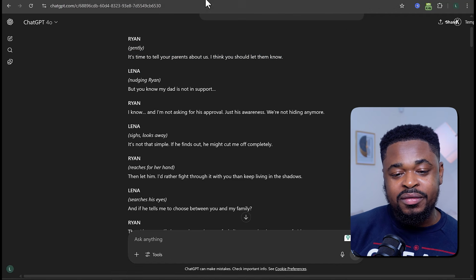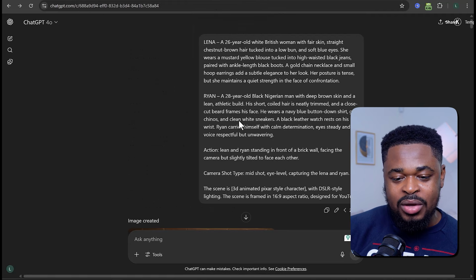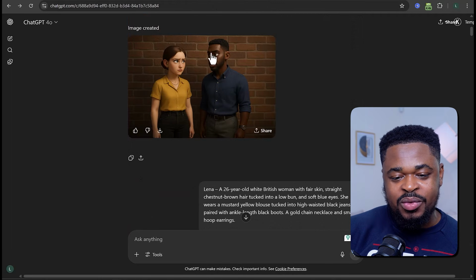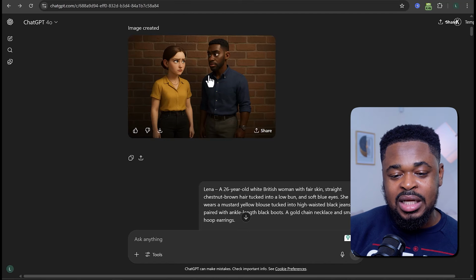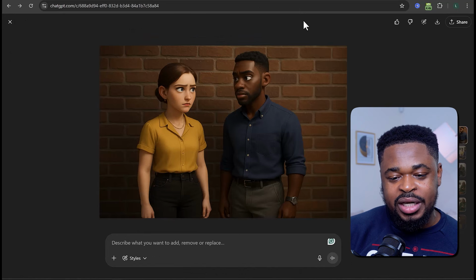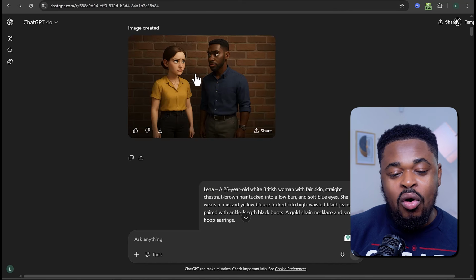You've generated the image of Ryan, right? You have an image where you have the scene where Ryan and this person are speaking. Now, if you want to generate the image where you have only Ryan, you can just click on this and tell ChatGPT to generate this image or just generate for only Ryan.